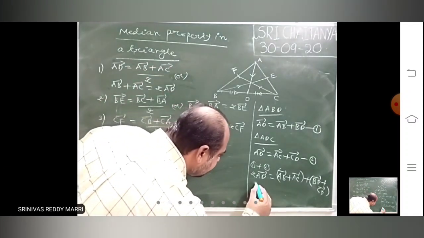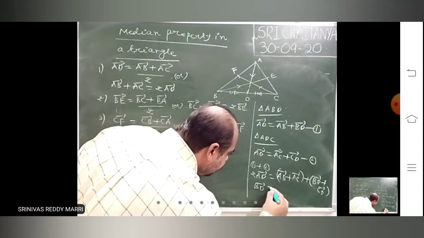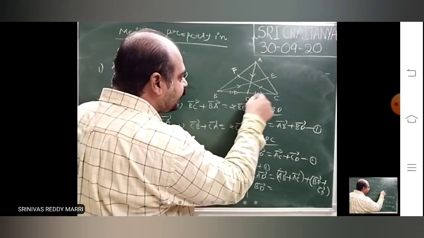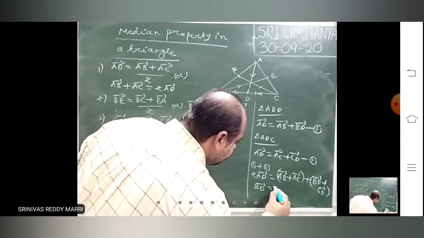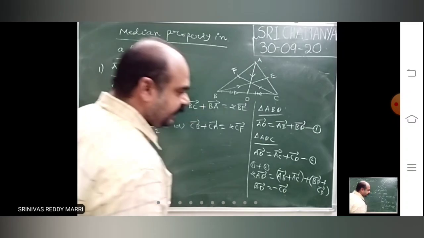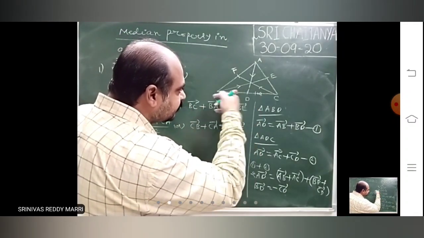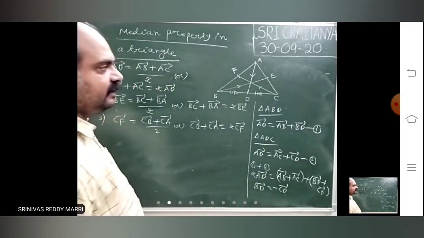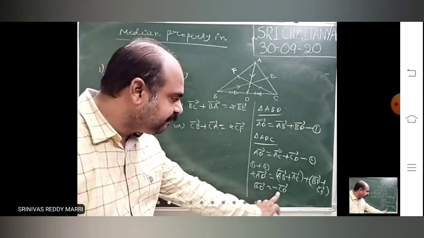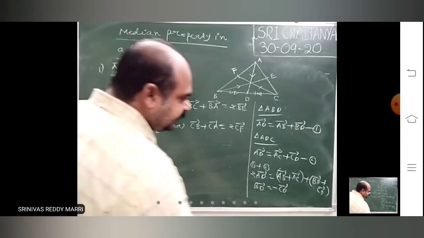That means we can say BD bar equals, same magnitude and opposite direction, minus CD bar. Because same magnitude and opposite, if this is A bar, this is minus A bar.